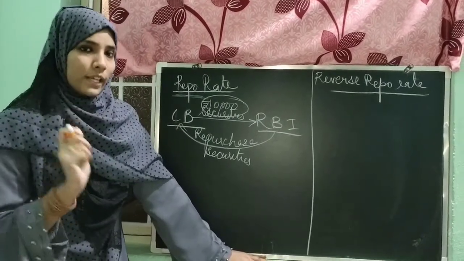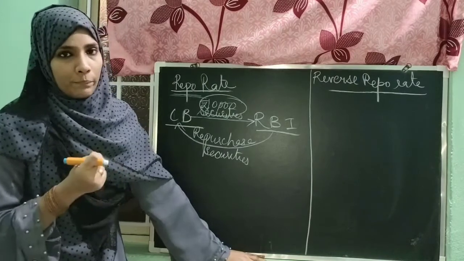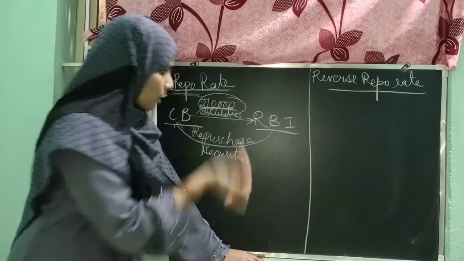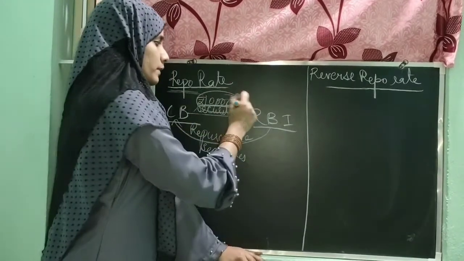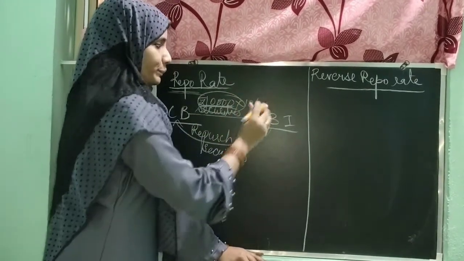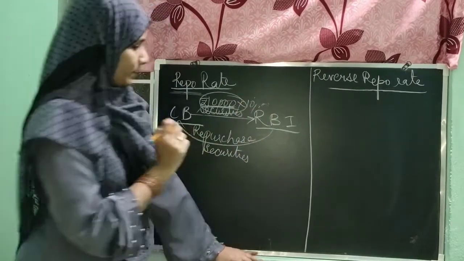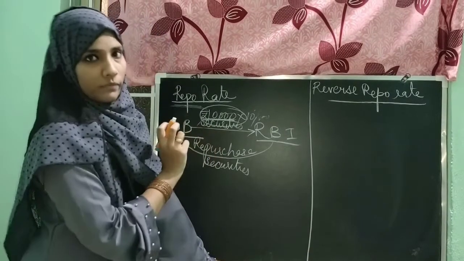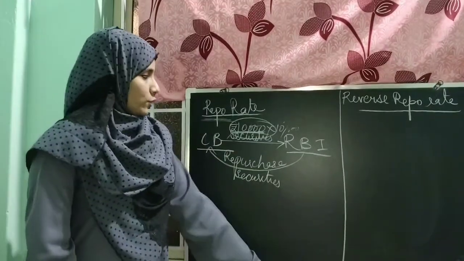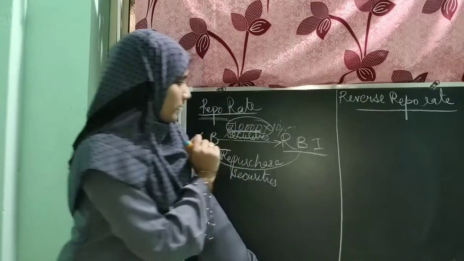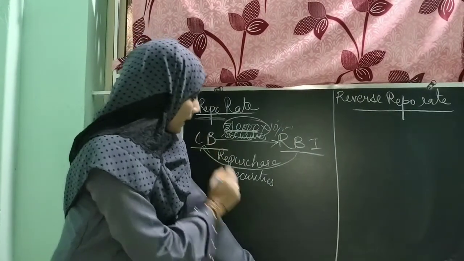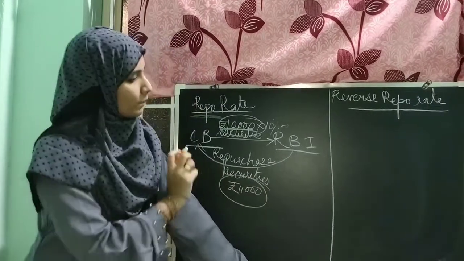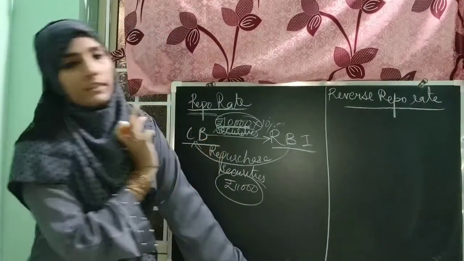Now, you would ask what is the benefit to the RBI? Suppose the amount of security is rupees 10,000, and suppose the repo rate is 10%. Then the commercial bank has to give rupees 11,000 for repurchasing the security of 10,000.